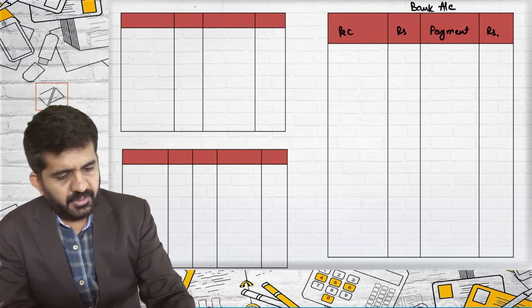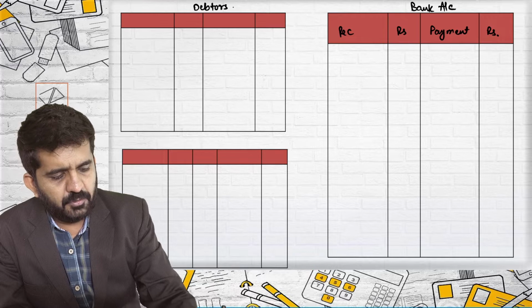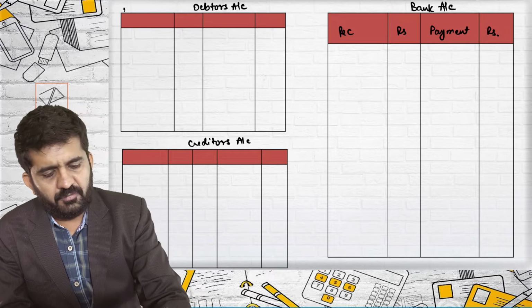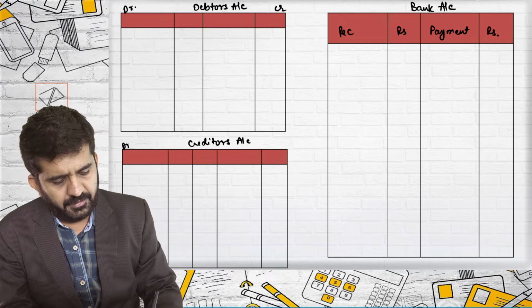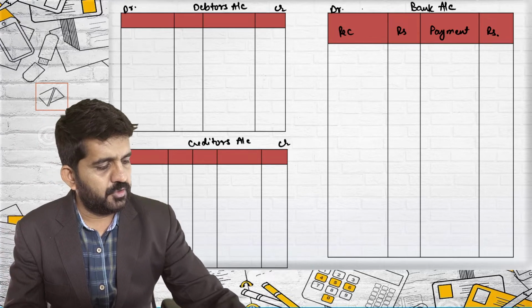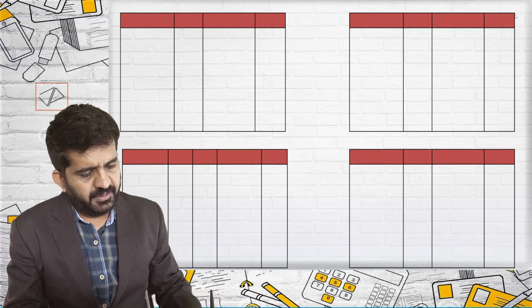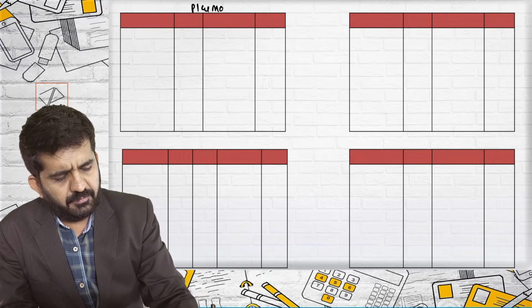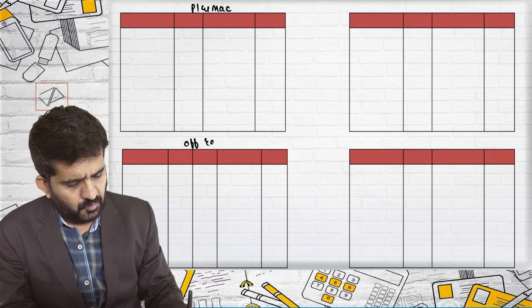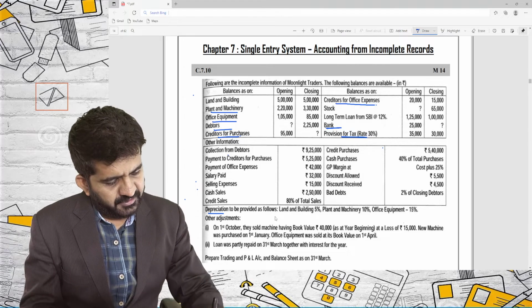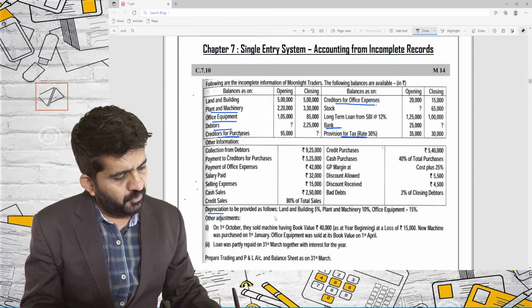Bank account I am drawing over here, and here there are two accounts available, so I am preparing debtors account, creditors account, which are always there, debit, credit, debit, credit, here also debit and credit. Other accounts that I am going to prepare are plant and machinery, office equipment. Debtors and creditors I have prepared, creditors for office expenses and provision for taxation.